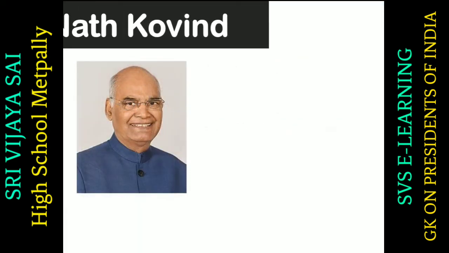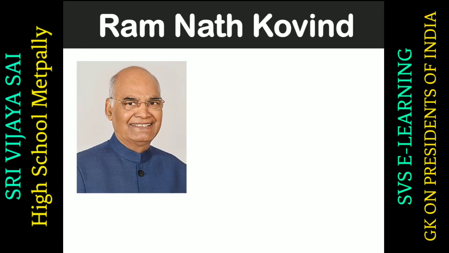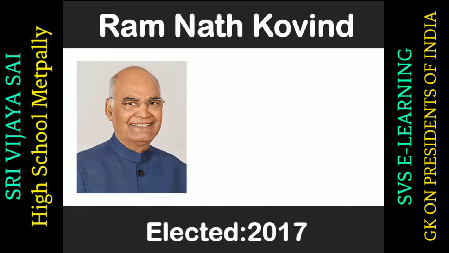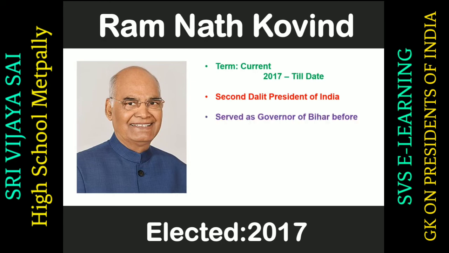So friends, you know him. He is the current president of India, Ramnath Kovind. He was elected in the year 2017. He is the second Dalit president of India. And you remember who was the first Dalit president of India? First Dalit president of India was K.R. Narayanan. Ramnath Kovind also served as the governor of Bihar. He is the candidate of Bharatiya Janata Party.